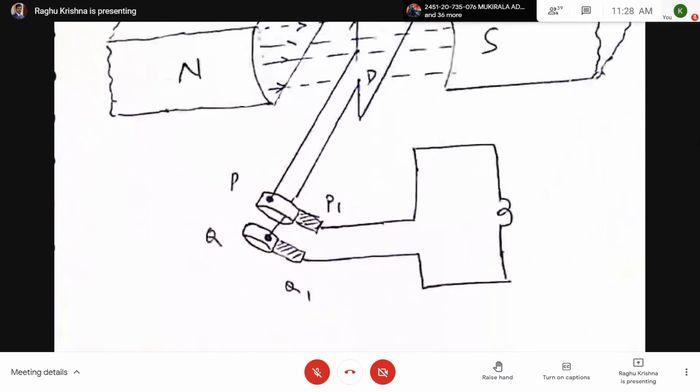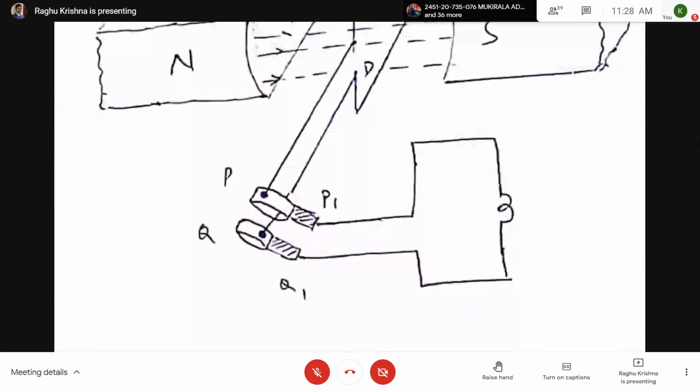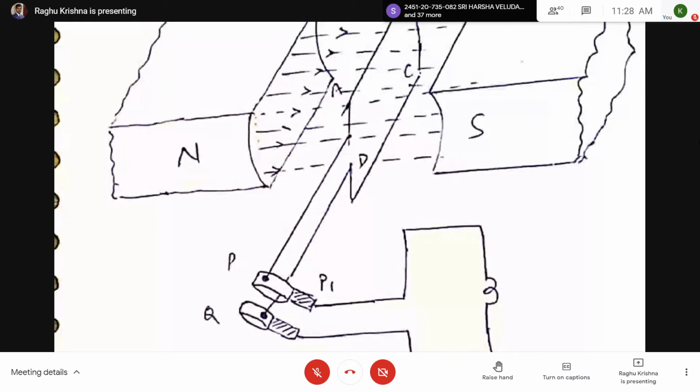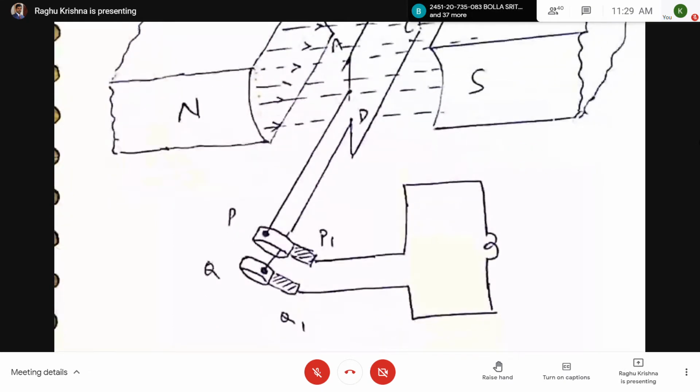With the help of slip rings and brushes, we can collect the voltage, and here you can place a load. So by rotating a coil in a magnetic field, we can generate an alternating voltage. And here you can see P and Q.